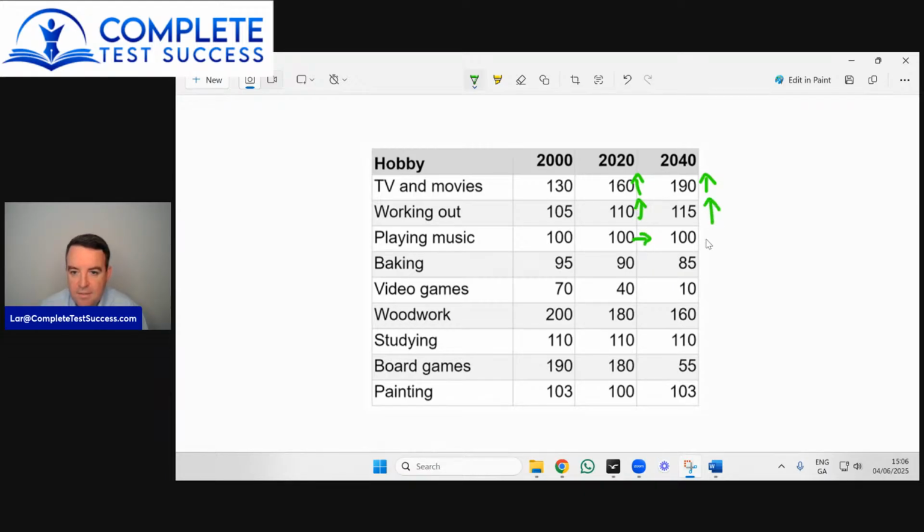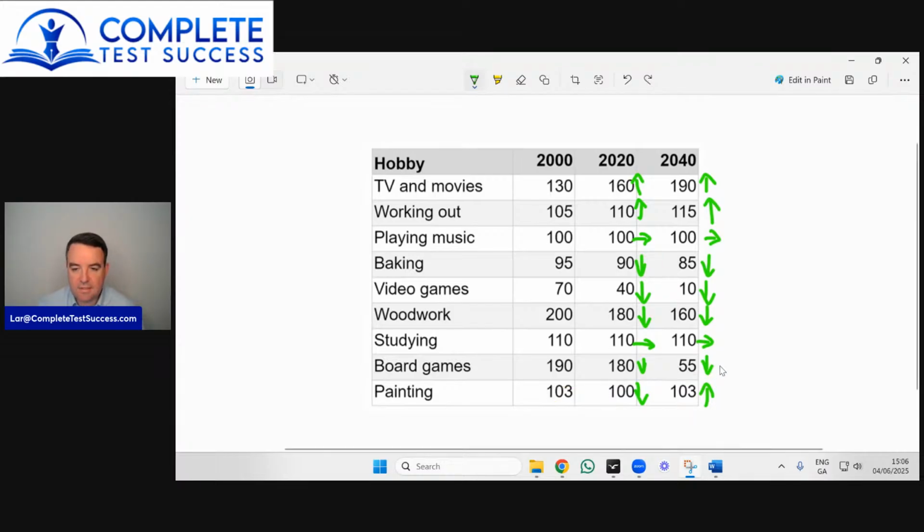Stayed the same and is expected to stay the same. That was a decrease and it's expected to decrease further. That was a decrease and it's expected to decrease further. That was a decrease and it's expected to decrease further. That was the same and it's expected to stay the same. That was a decrease and it's expected to decrease further. That was a decrease and it's expected to increase. So this is the only one that kind of went down and up. All the rest of them went up and up, the same, or down and down. So with painting, that's the only one we really need to address separately.